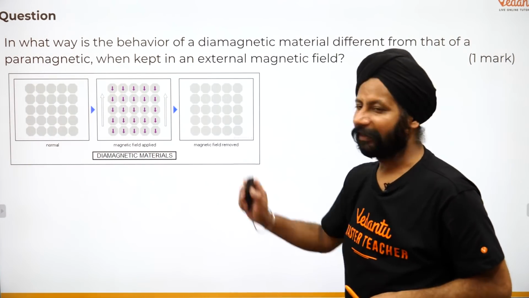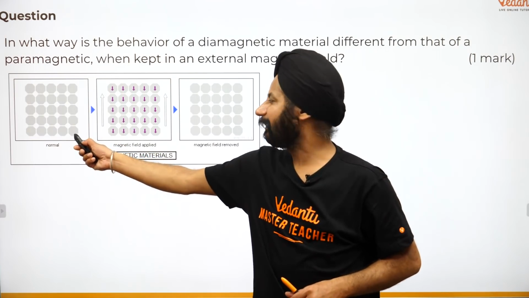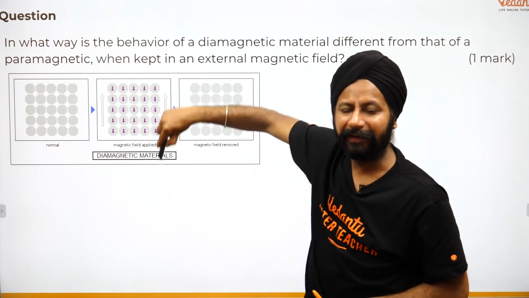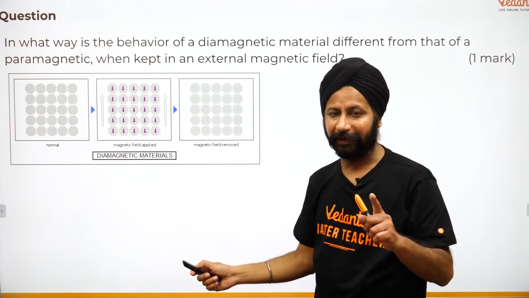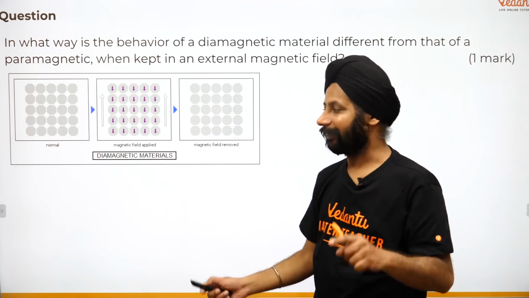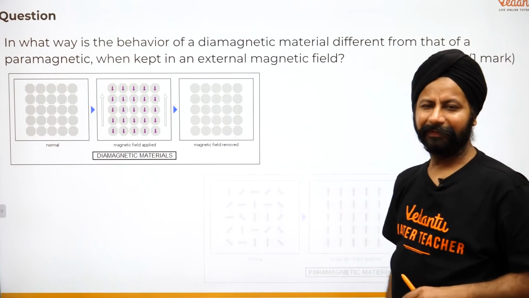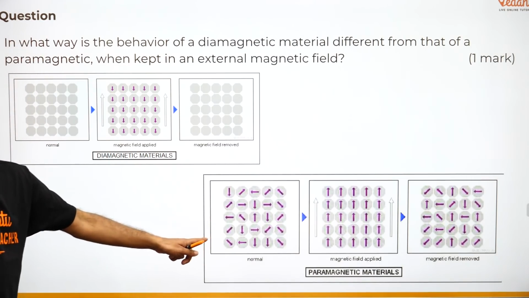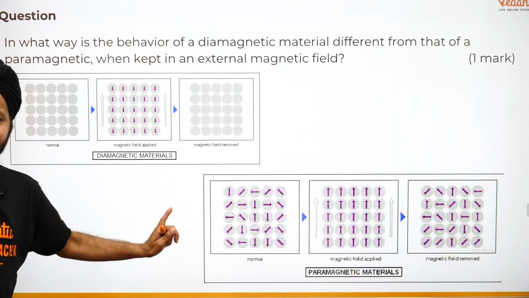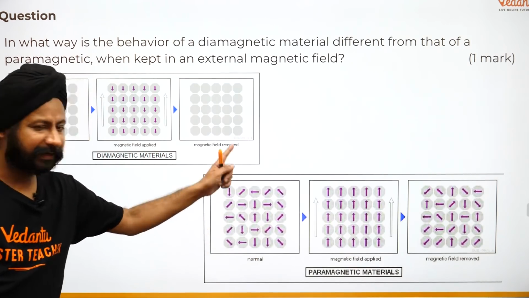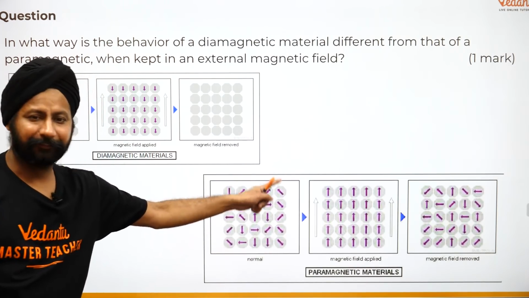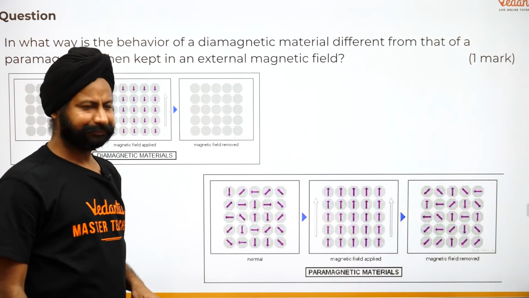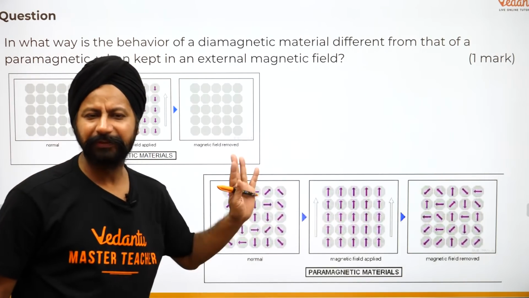So this is an example of diamagnetic. To start with, there was no magnetic moment. When you apply the magnetic field upward, they align themselves downward. So they align opposite to that. They are making a magnetic field opposite to that. And when you remove it, it goes away. Now look at the paramagnetic and try to compare that. Paramagnetic already had moments, but they were aligned in a random fashion. When you apply a magnetic field upwards, they align upwards. They align in the direction, these align opposite. That's the only difference. And when you remove it, it goes back to its normal behavior.